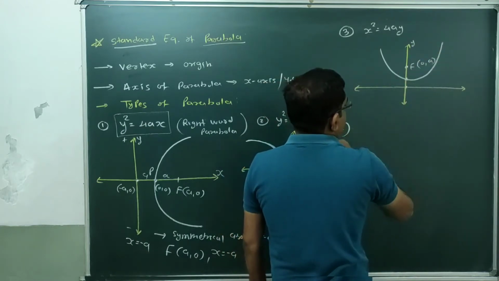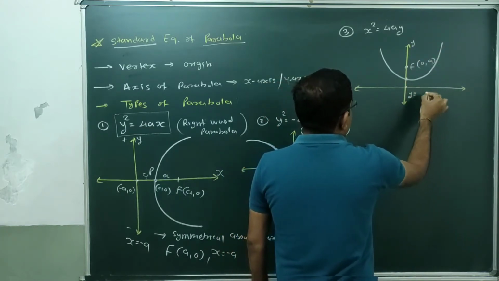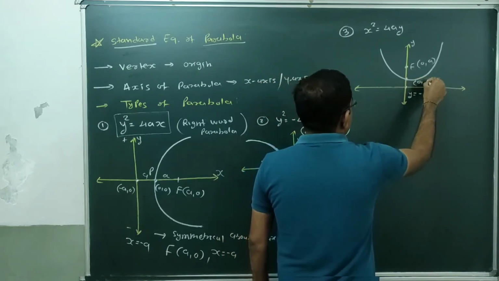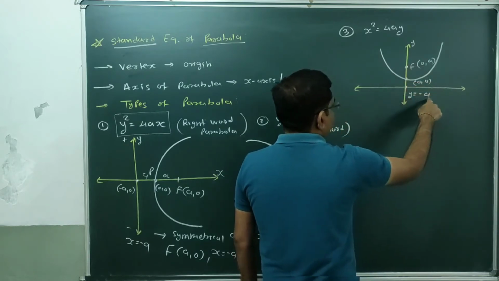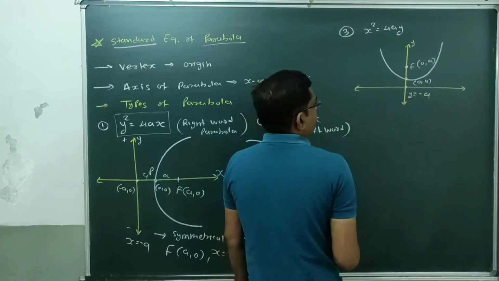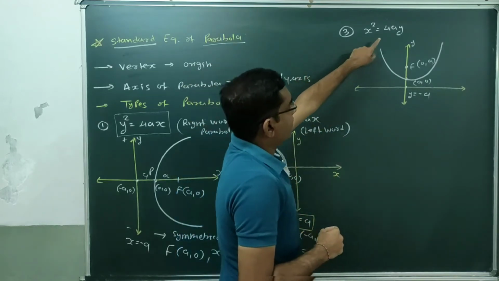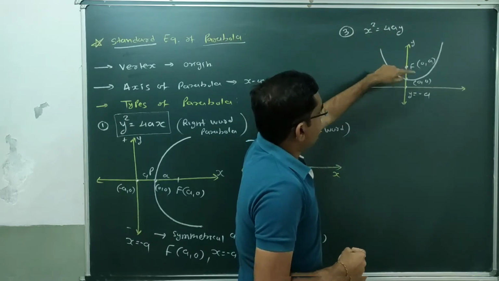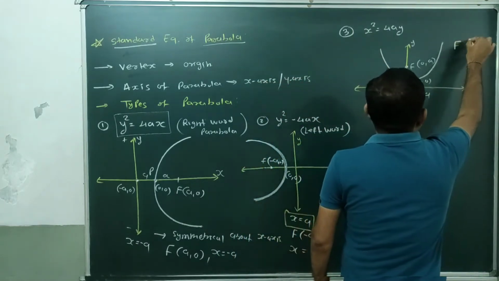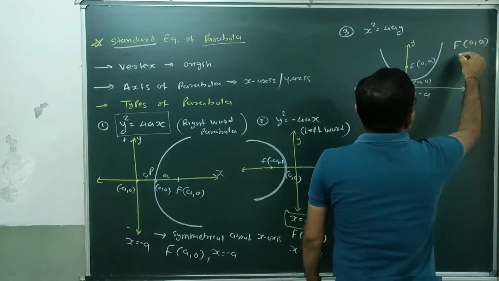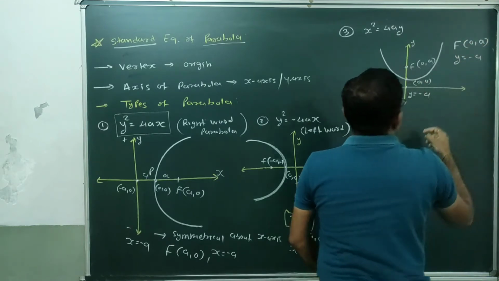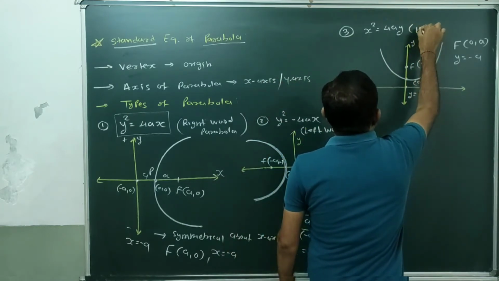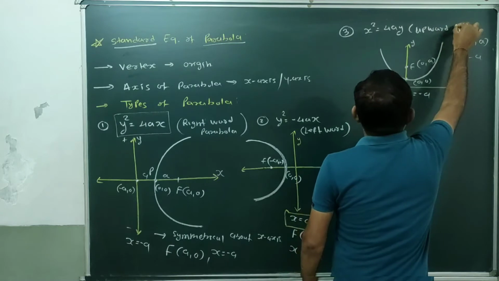Then this is the equation of directrix. So equation of directrix will be y equal to minus a. This is our origin, 0, 0. Coming below the origin, the value will be negative. So y equal to minus a. So for x square equal to 4ay, for positive negative value of x, y is positive, coordinates of focus will be 0, a and equation of directrix will be y equal to minus a. Here parabola is open in upward direction, so this is known as upward parabola.